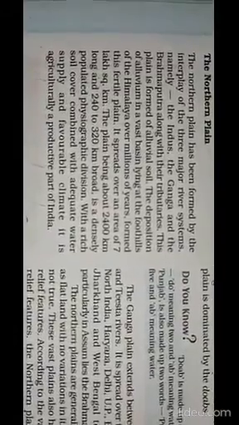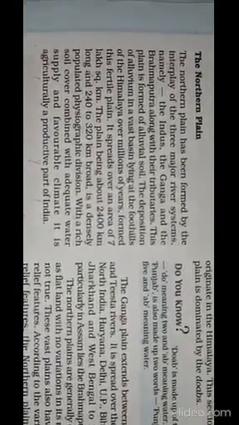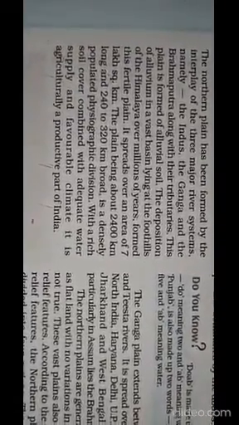It is a densely populated physiographic division with a rich soil cover combined with adequate water supply. Once again, the reason behind its dense population is that it has adequate water supply from plenty of rivers like Ganga, Yamuna and Brahmaputra, the climate is also favorable, and the soil is very, very fertile.